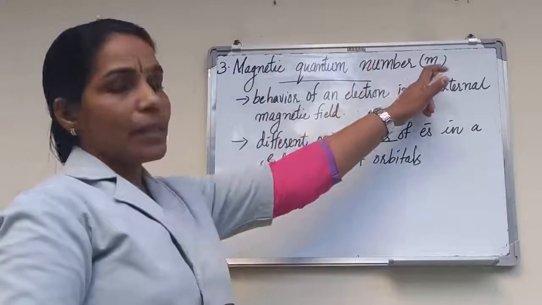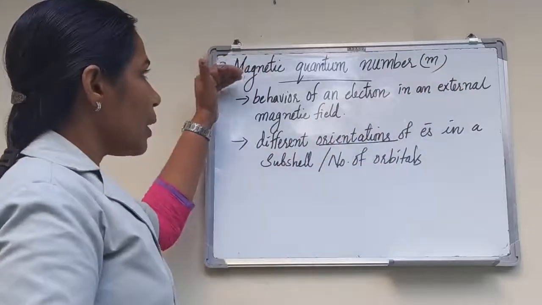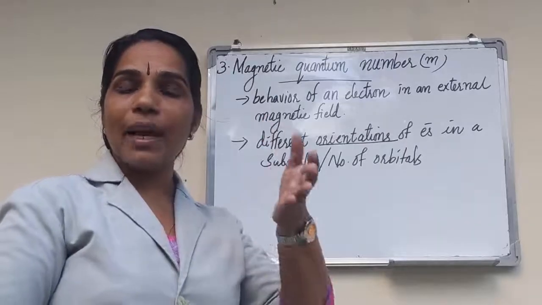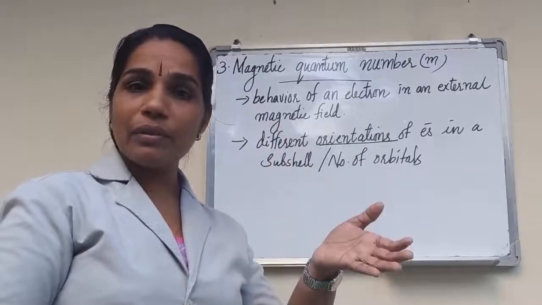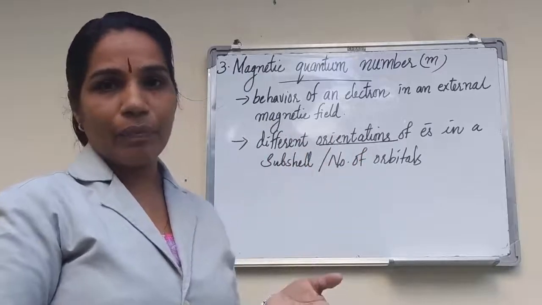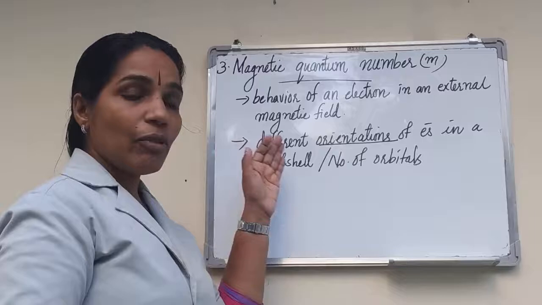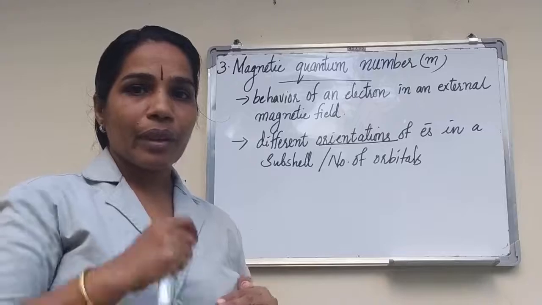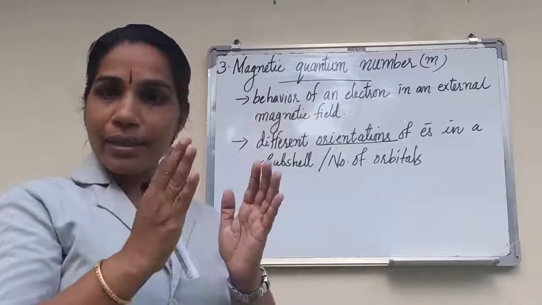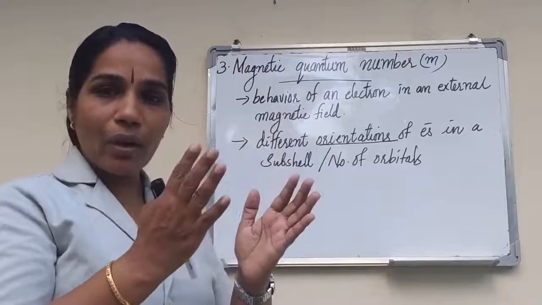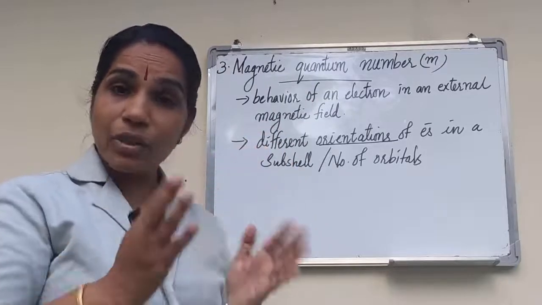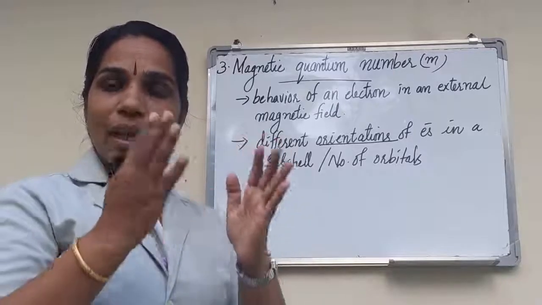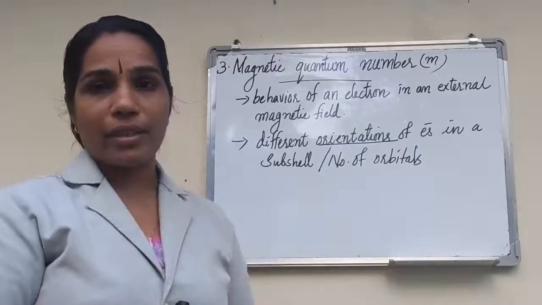Magnetic quantum number is represented by M. This quantum number describes the behavior of an electron in an external magnetic field, how an electron behaves in an external magnetic field. And it also denotes the different orientations of electrons in a subshell. In a shell, there are subshells, and this quantum number represents how the electrons in subshells are oriented in different directions.